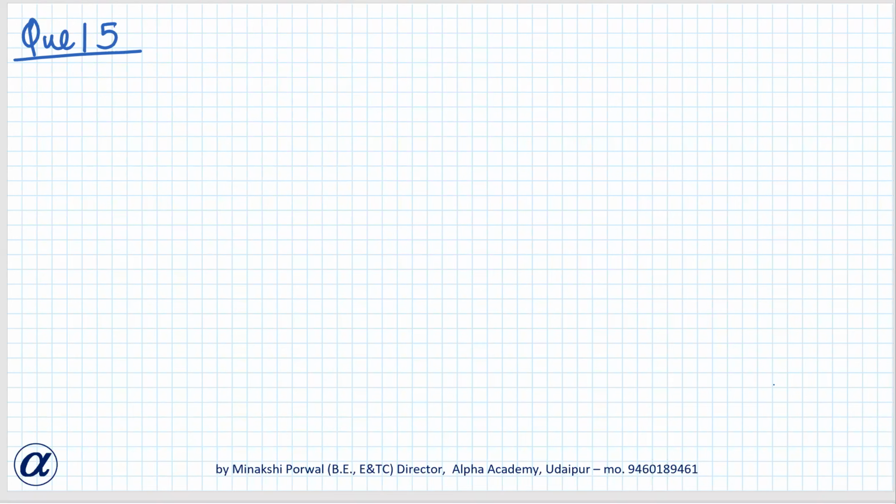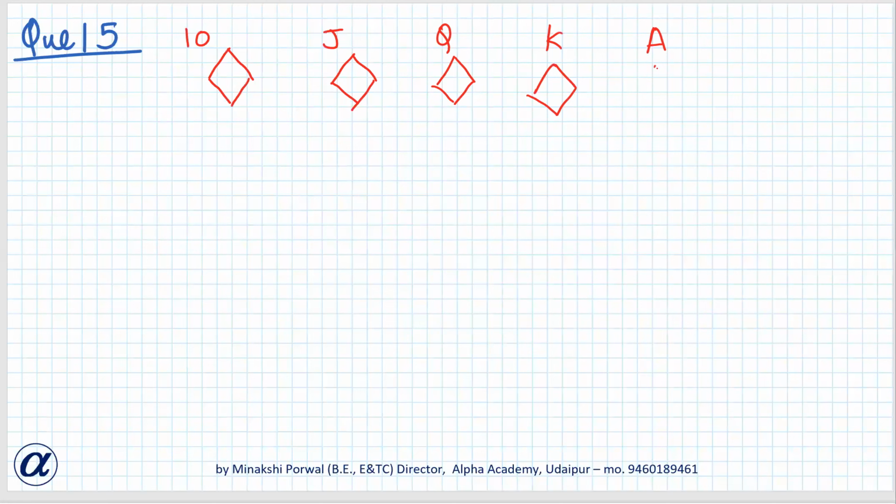So the question is: 5 cards, the 10, Jack, Queen, King and Ace of Diamonds, are well shuffled. So basically 5 cards are there, all of diamonds. So 10 of diamonds, J of diamonds, then Q of diamonds, King of diamonds and Ace of diamonds. These 5 cards are well shuffled with their faces downward.